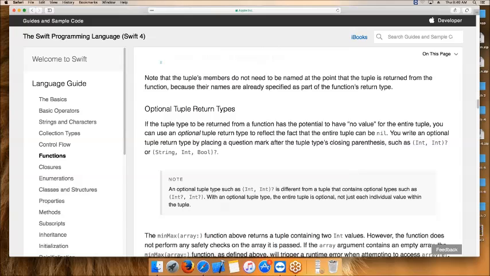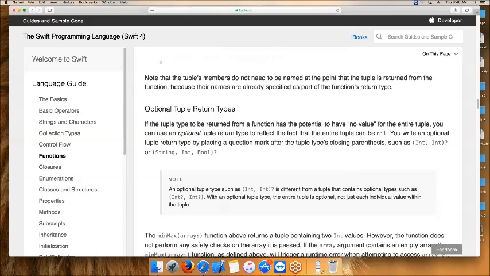What is a question mark? A question mark is nothing but an optional value. That means the value can be nil; we can assign nil as a value. An exclamation mark is nothing but required. That means the value can't be nil if you use an exclamation mark. That is the difference between these two.